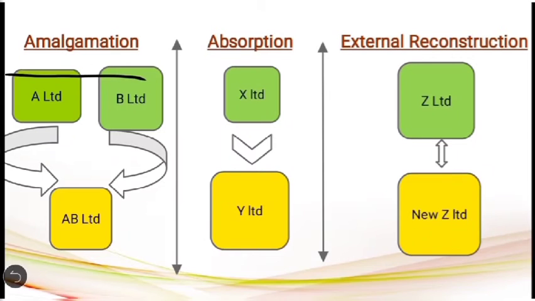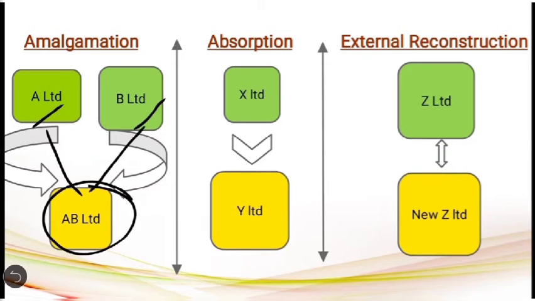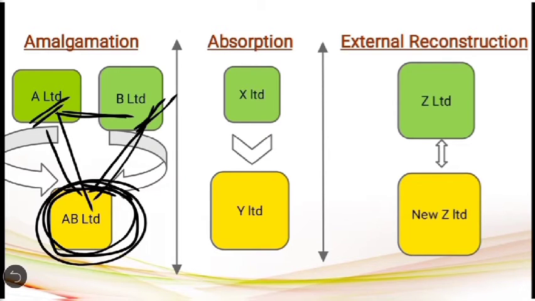For example, there are two existing companies called A Limited and B Limited. They are carrying on similar businesses and they are into the same line of business. Earlier, they might be competing with each other, but now they have decided to give up the competition and come together to form a new company called AB Limited. So here, after the new company is formed, A Limited and B Limited are going to be liquidated and their business will be sold to the new company called AB Limited.